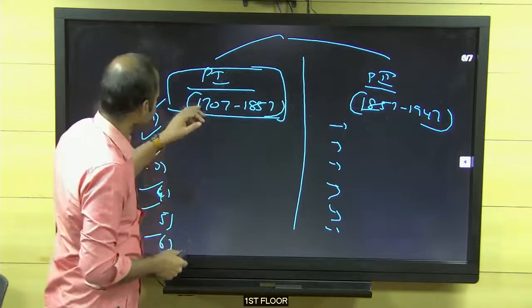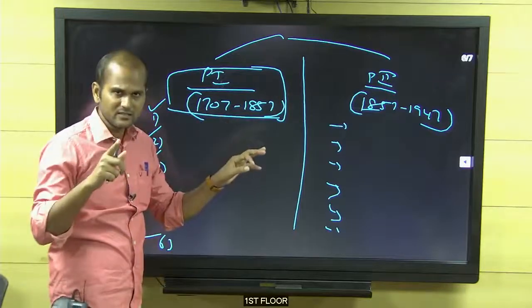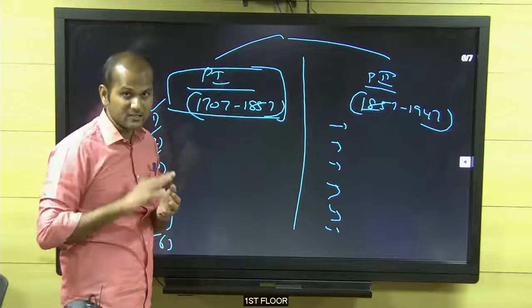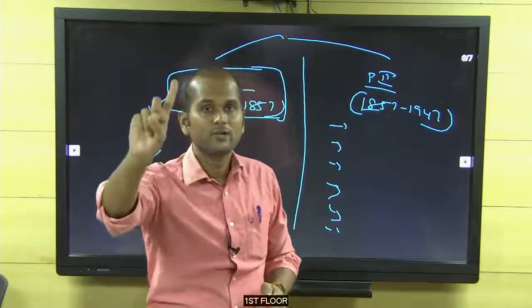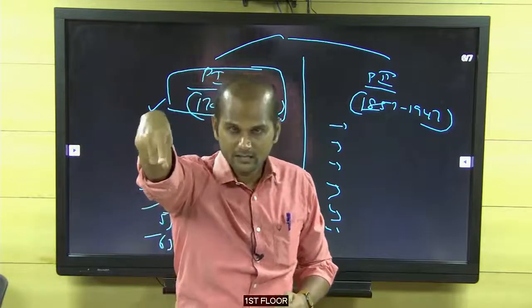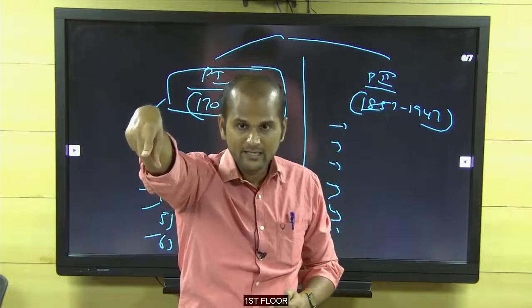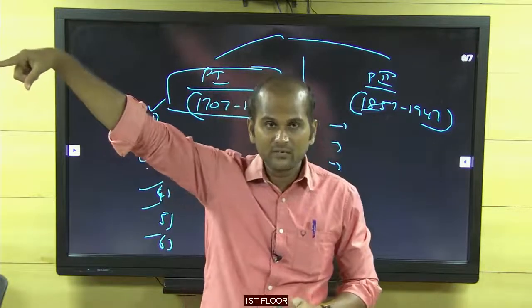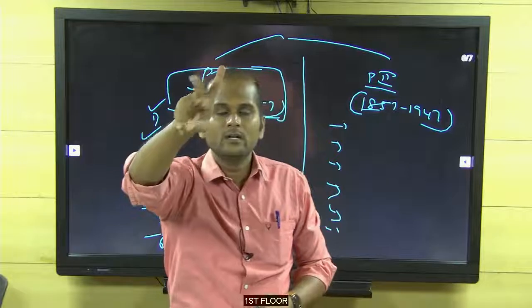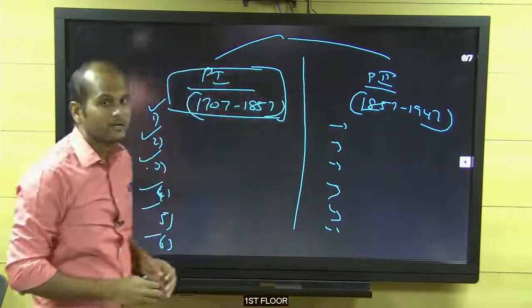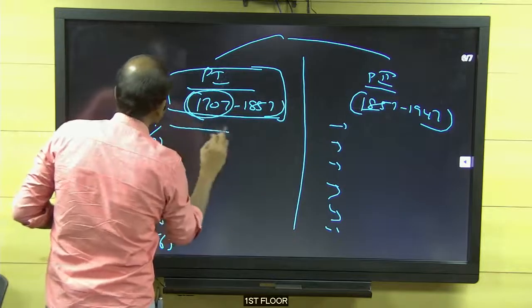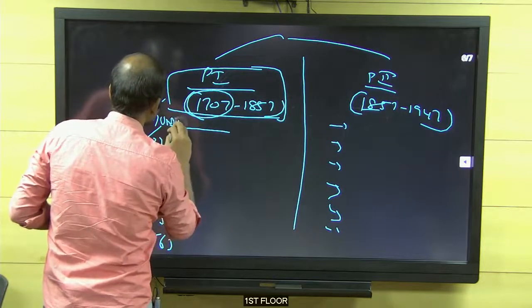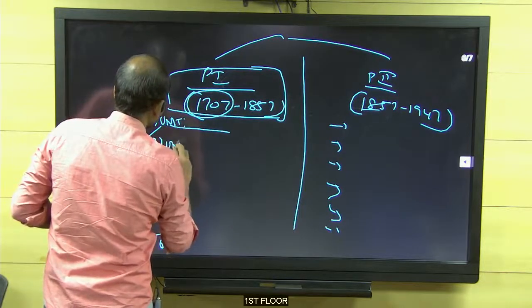So 1707 opening. What is 1707? It is the death of Aurangzeb. It is related to the Mughal empire, I said. But some people answered 1498 when the modern India topic opened. In that, only one topic is exceptional. Apart from that, all of the topics are after the death of Aurangzeb. What is the first unit? Write it, unit 1. First I will enumerate the units, then we will discuss.